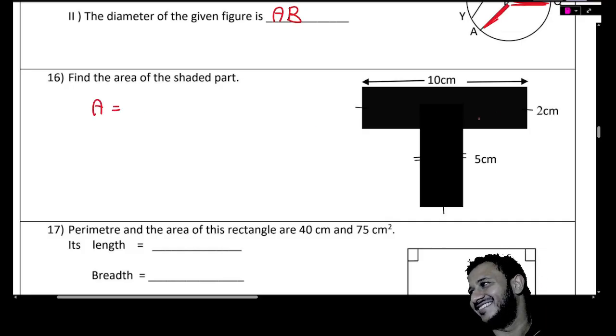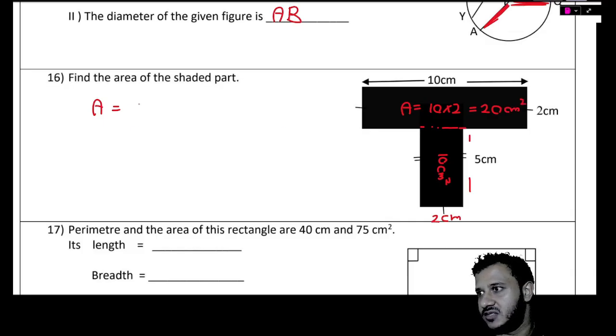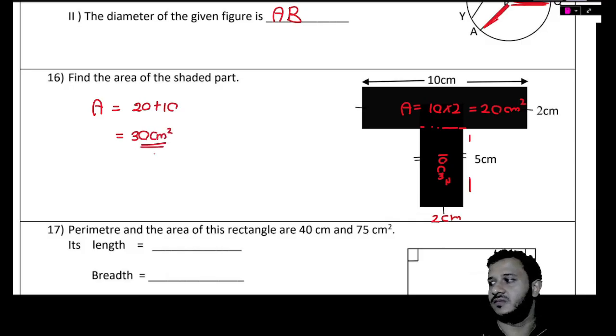Area. So what is the area here? There is a rectangle. The area here is 10 times 2, that is 20. This is a 5 and they are saying this is 2 and this is 2 as well because it is one line. This is also 2 centimeters. 5 times 2 is 10 centimeters squared. This is 20 centimeters squared. So the area is going to be 20 plus 10, that is 30 centimeters squared.